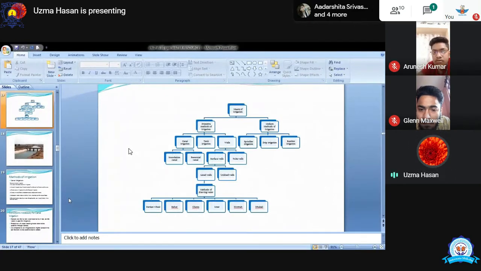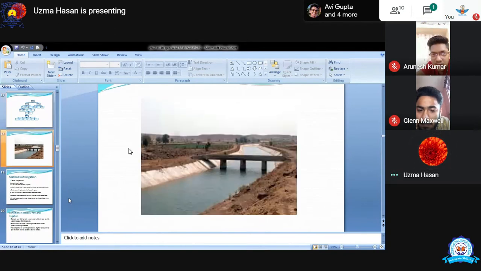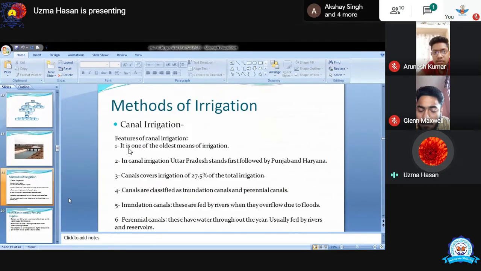Now, this flow chart I have just made for all of you. When I send you the PDF of my PPT, you can easily understand it. All the points I have written in this flow chart, I am now going to explain in this chapter. Can you please tell me, Arunesh, ये picture किस चीज की है? What can you understand with the help of this picture? What is this picture representing? Canal के ऊपर. Yes, very good. This is a canal.